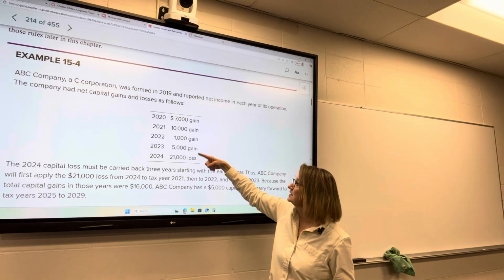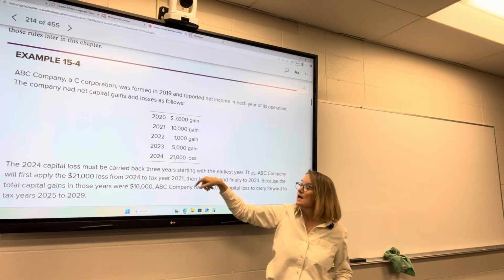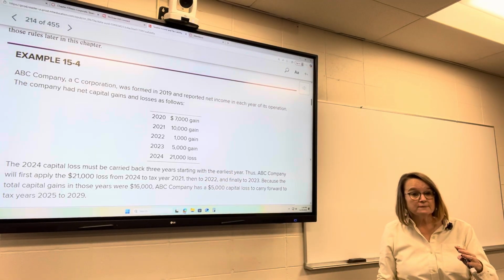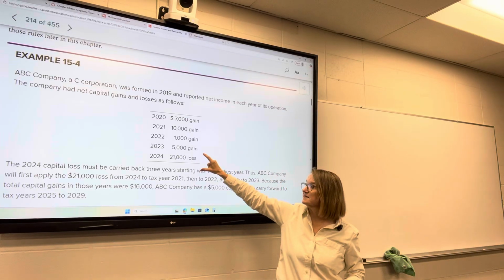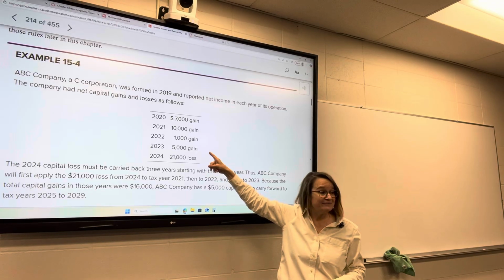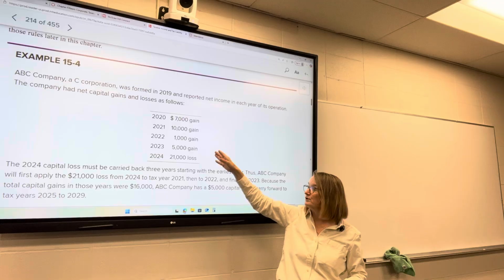So then we're going to go back to 2023, but we're going to start with the oldest year and move forward. Then we're going to go to 2023 and amend that return, and it's $5,000. That $5,000 gain, we're going to take $5,000 of that $10,000 remaining and absorb that gain. So we'll get another refund for that.